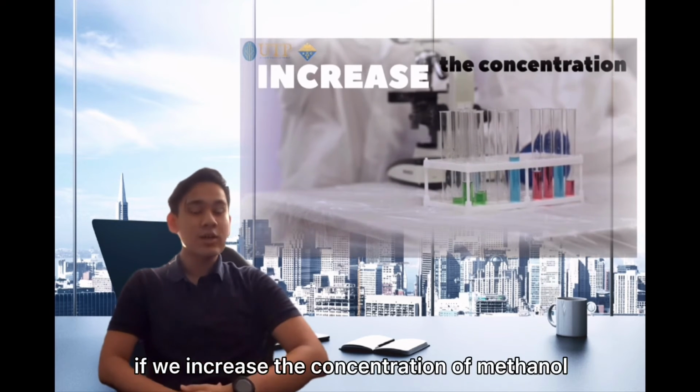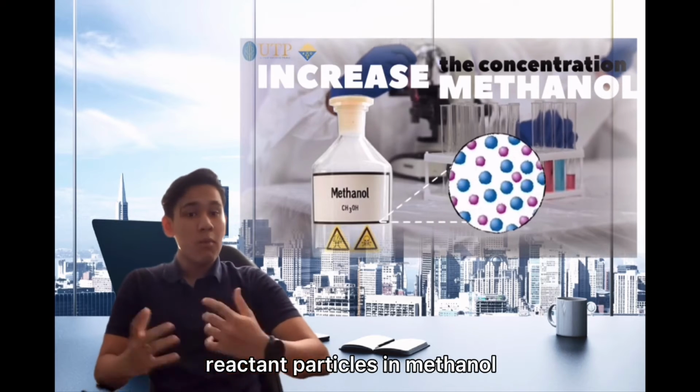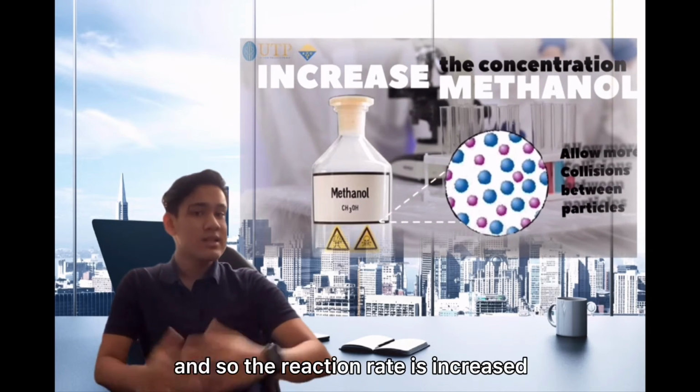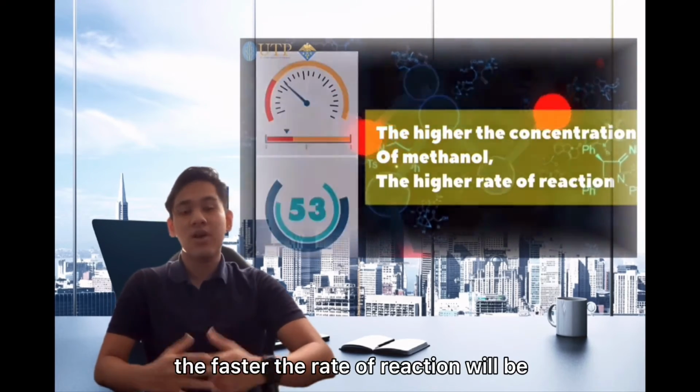If we increase the concentration of methanol as a solvent, there will be more of the chemical present. More reactant particles in methanol moving together allow more collisions to happen, and so the reaction rate is increased. The higher the concentration of methanol, the faster the rate of reaction will be.